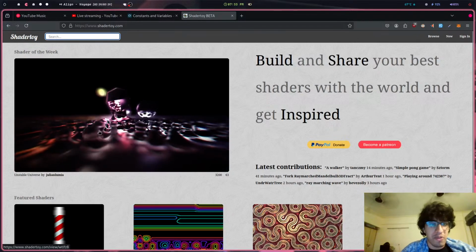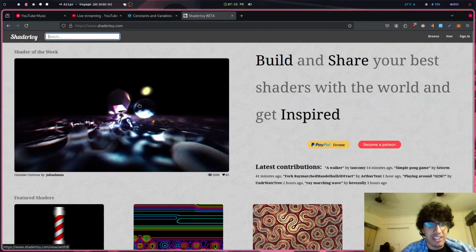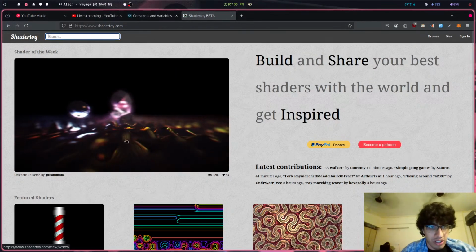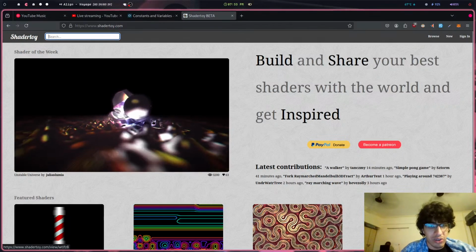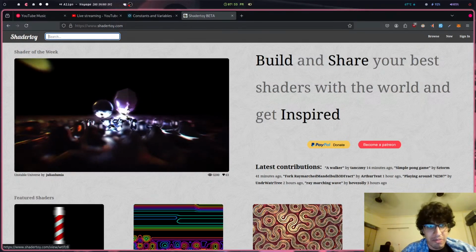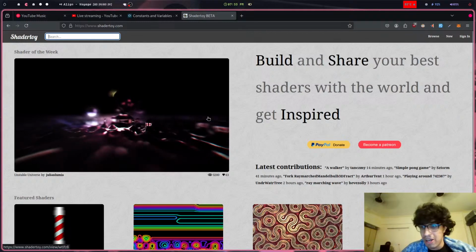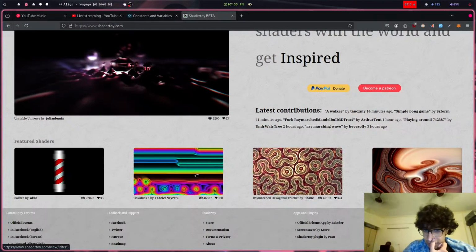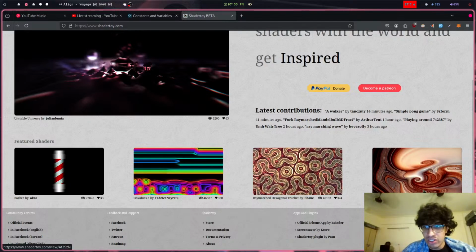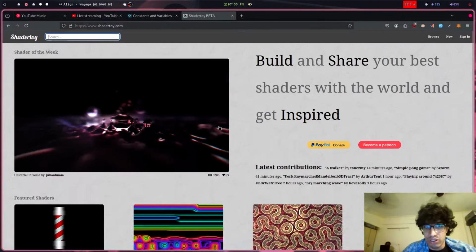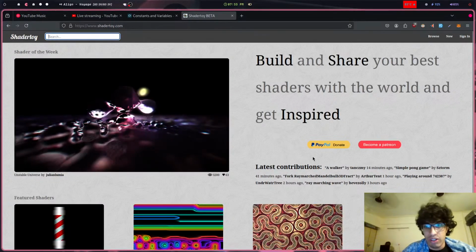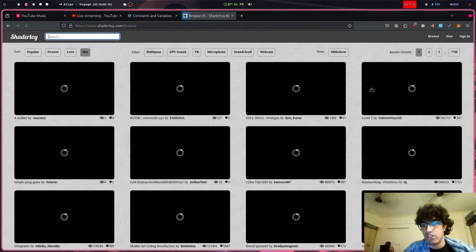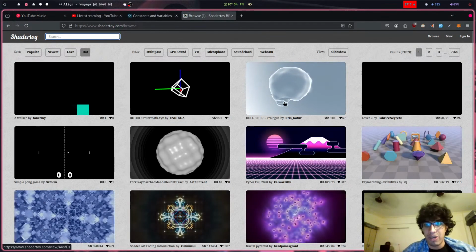Of course, you wouldn't map something like that on there, but this is purely computer generated. This is written in code. This is not animated. This is math. This is pure math, which is insane. So is this. And so is this. This is all shader code, and honestly, that's confounding to me. So you can browse shaders, and if you find something useful here, you can use it in Blender or something else.